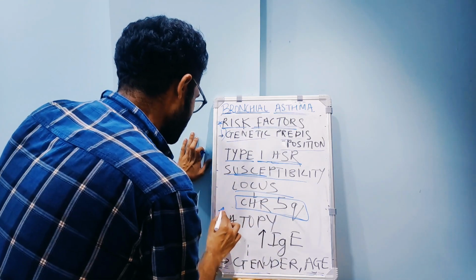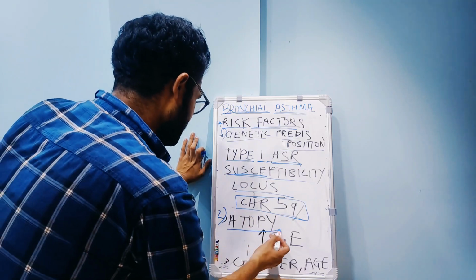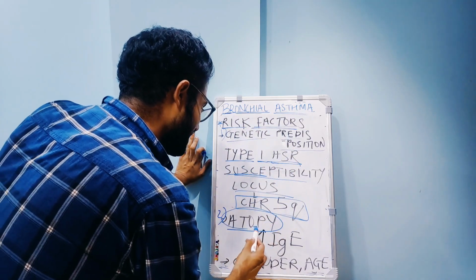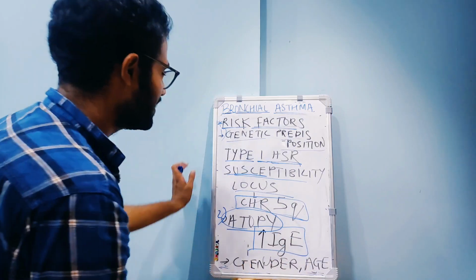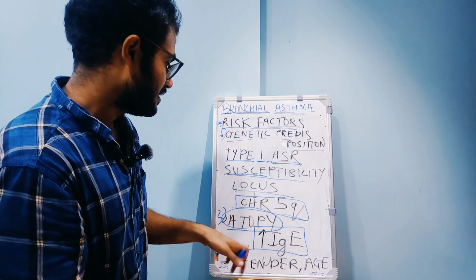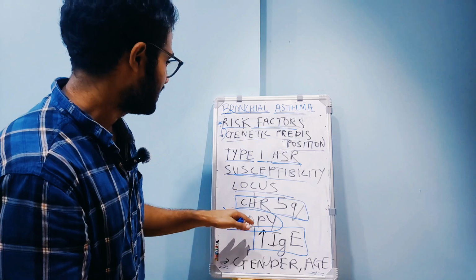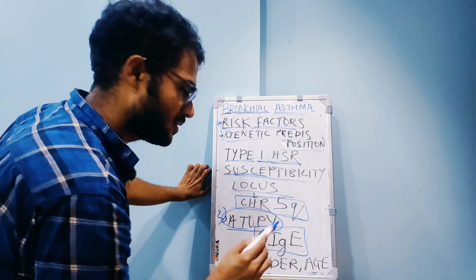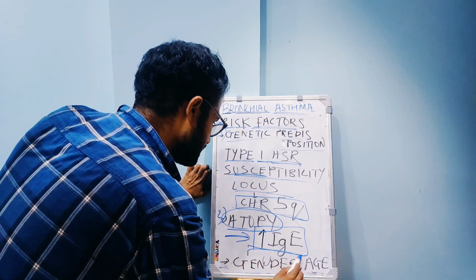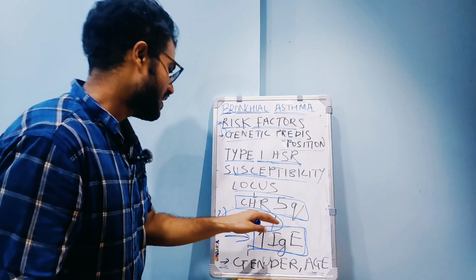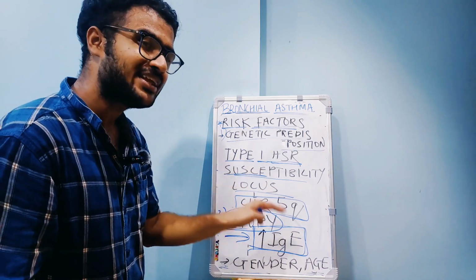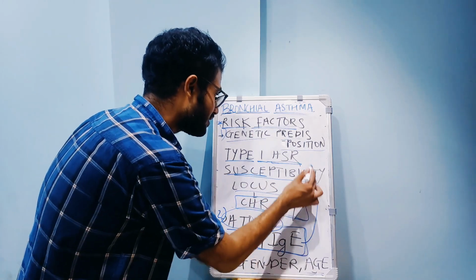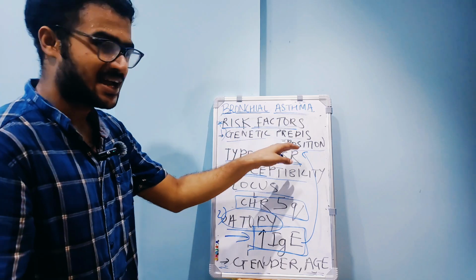The second is atopy. Basically it is the same thing, meaning genetic susceptibility to environmental antigens. In atopic individuals, as I have told you earlier, there is a positive family history and genetic susceptibility to environmental antigens. So remember this, they have a higher level of serum immunoglobulin E, which is a mediator of type 1 hypersensitivity reaction.